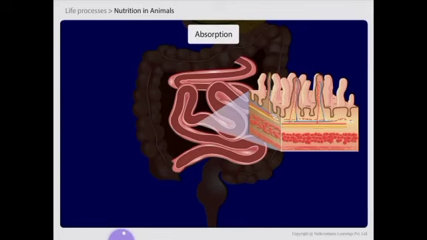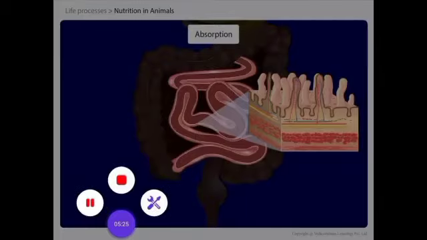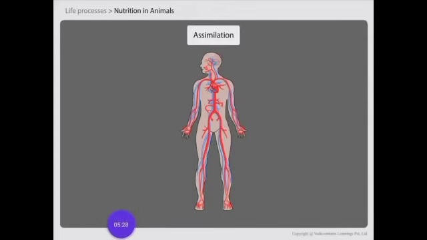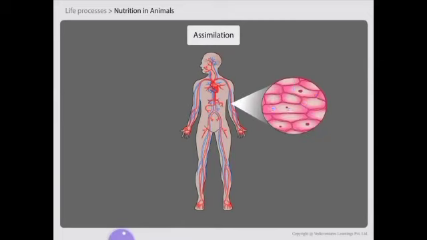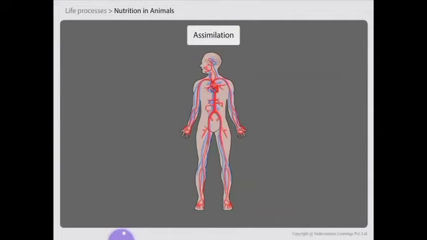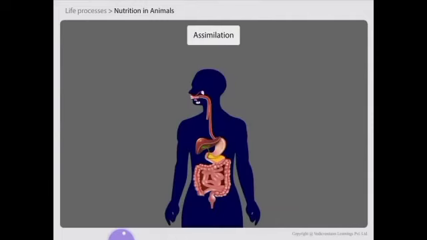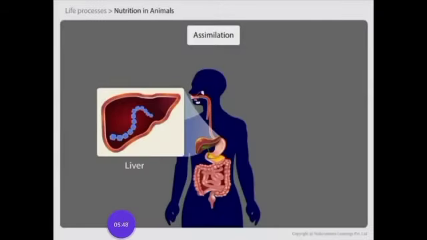Absorption of water does not take place in it. Fourth is assimilation. In this process, the food which is in its simplest form, the digested food absorbed, is oxidized to release energy. This energy is required for various functions of our body. And this is stored in the liver in the form of glycogen.